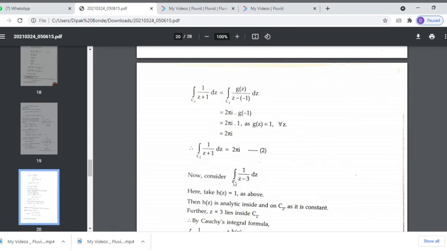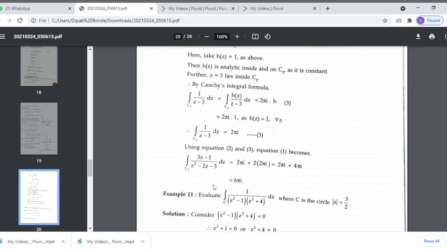Again, if h of z is 1, the integral is 2 pi i into 1. So the total integral is 2 pi i plus 4 pi i, that is 6 pi i.